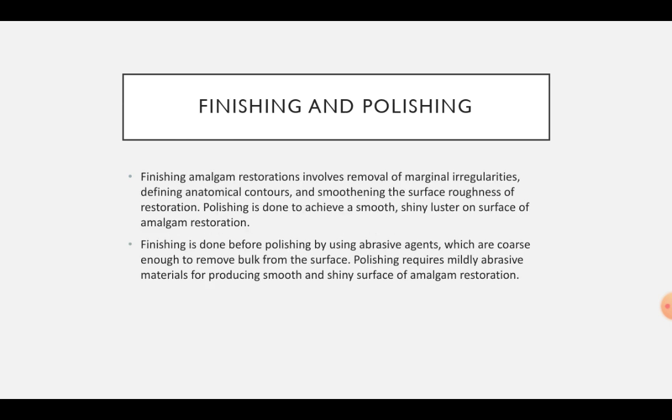Now coming to the finishing and polishing. Finishing of the amalgam involves removal of the marginal irregularities, defining anatomical contours and smoothing the surface roughness of the restoration. Polishing is done to achieve a smooth, shiny luster on the surface. Finishing is done before polishing by using abrasive agents which are coarse enough to remove bulk from the surface. Polishing requires mildly abrasive materials for producing smooth and shiny surface.